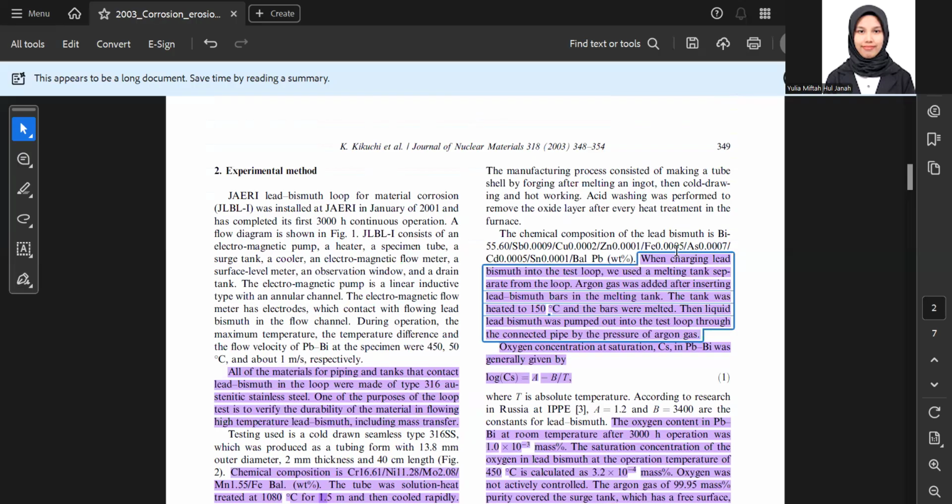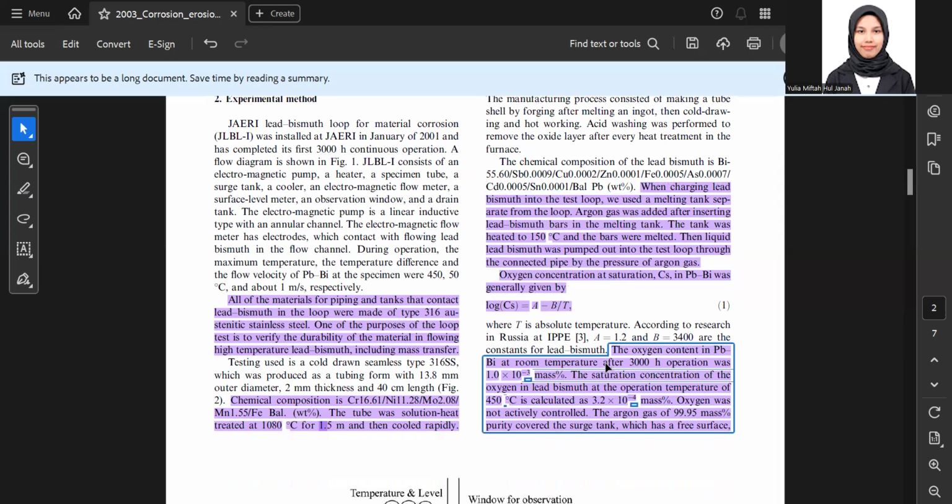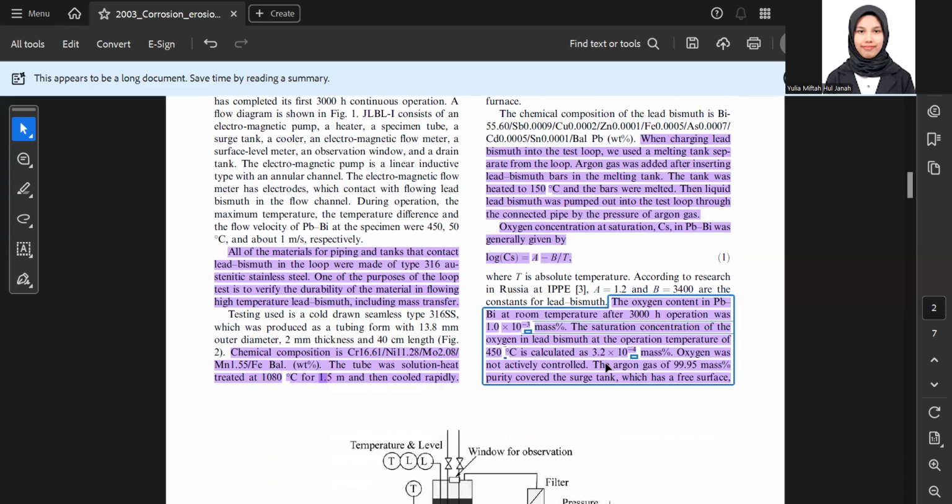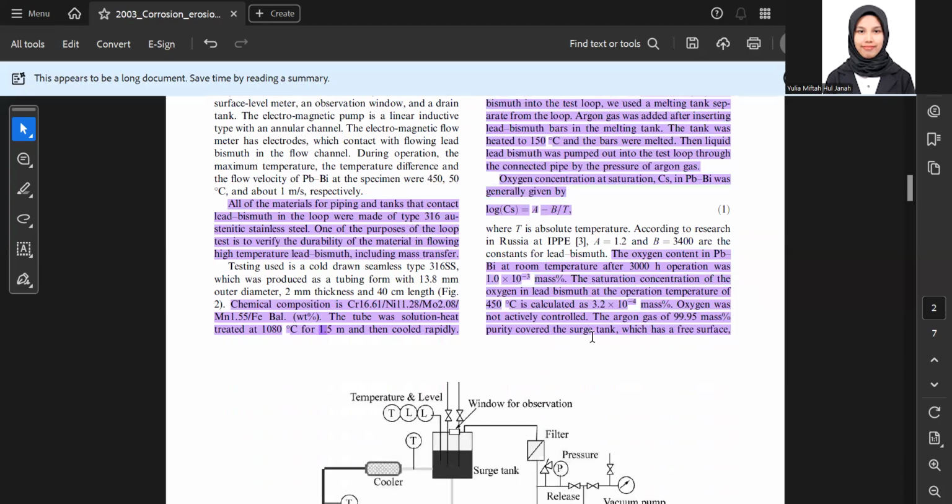When charging lead bismuth into the test loop, we use a melting tank separated from the loop. Argon was added after introducing the bismuth into the melting tank. The tank was heated to 150 degrees C. When the bars were melted, the liquid bismuth was pumped into the test loop with pressurized argon gas. Oxygen concentration in PBI is generally given by this formula.